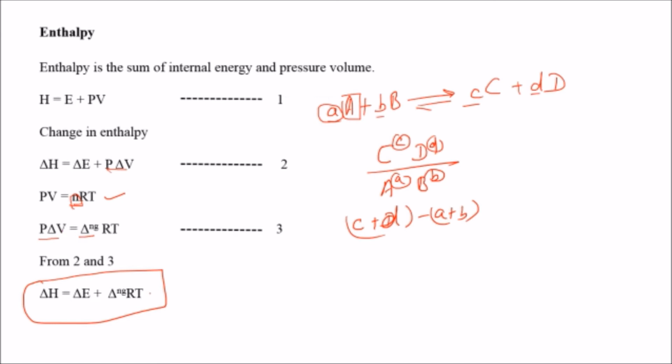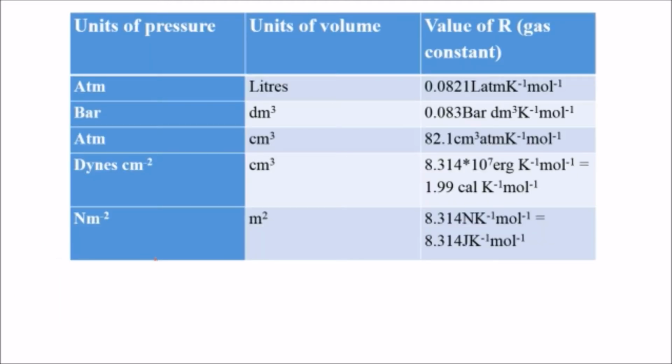Now, another point here is the value of R, which is the gas constant. Its value depends on the temperature and pressure, so its units also change along with the change in the unit of pressure and temperature. While solving questions, you must keep in mind the different values of R as per their units. Here I have listed all the possible units and values of R, the gas constant. So better you pause my video and note it down, so that you have all the possible values of R at different units.